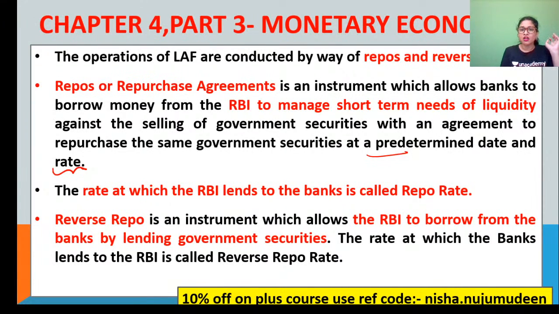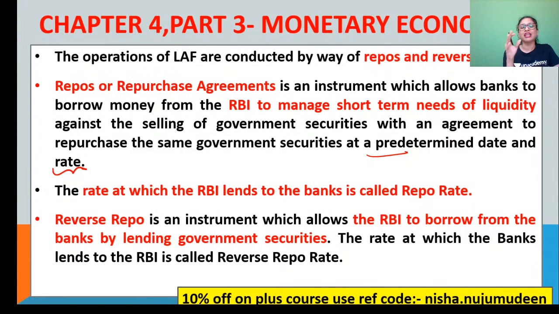Clear? And thus the rate at which the RBI is lending to the commercial banks is called the repo rate. Very fine. In simple terms, this repo rate is similar to your bank rate, because that is also a discounted rate. More or less, I can tell you that. When the repo rates are higher and lower, what happens? We'll see that after studying what is reverse repo rate.